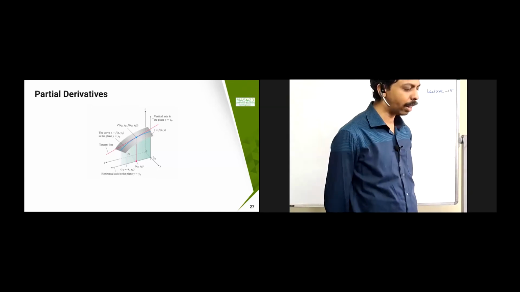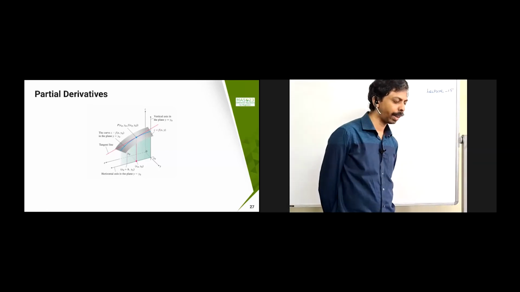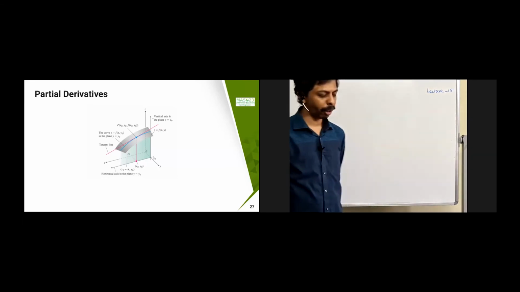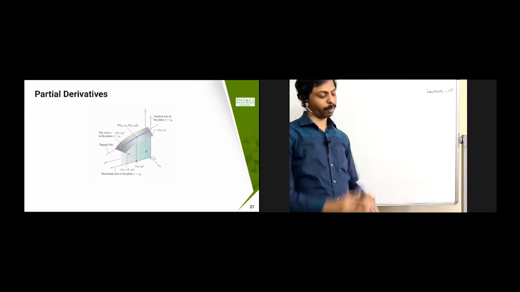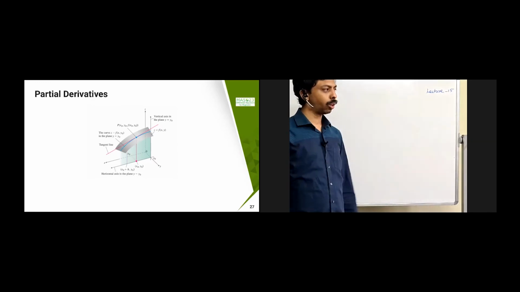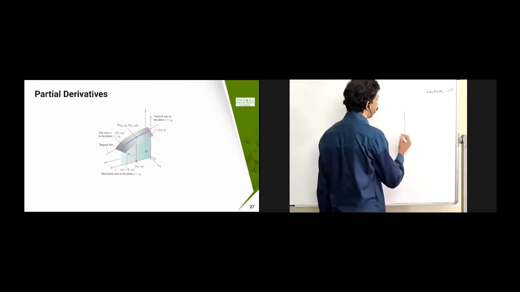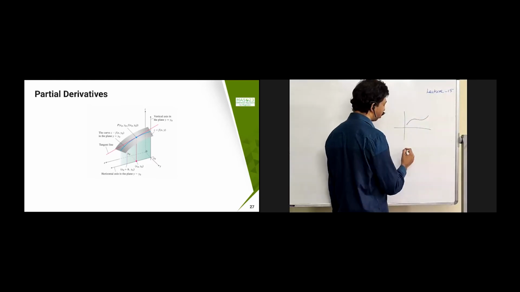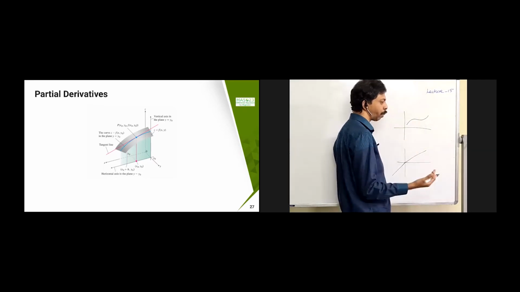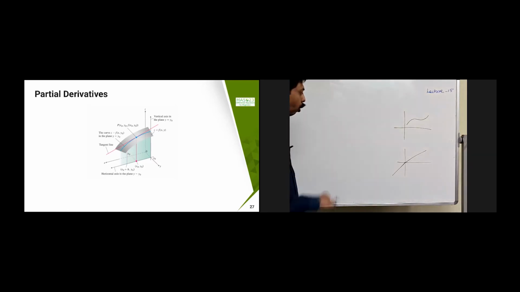We have already seen partial derivatives, which I explained in the first or second class. For a partial derivative, your function should be defined in at least two variables. If it is a function of one variable, you get a curve. If it is a function of at least two variables, you get a surface, which is three-dimensional. The gray one here is a surface.